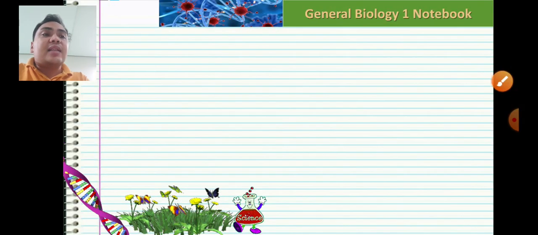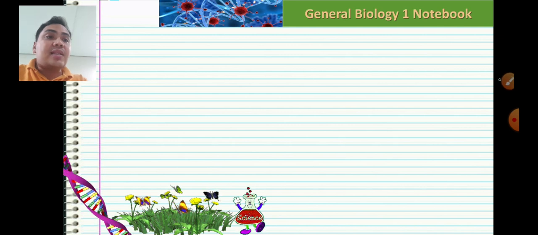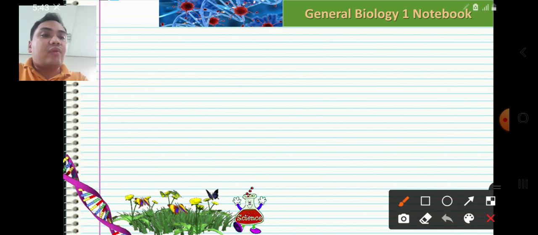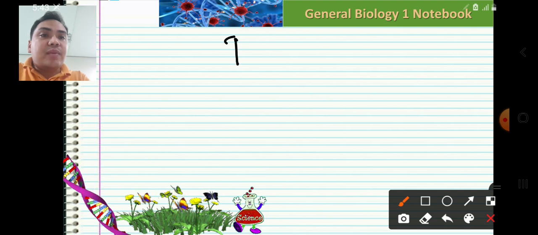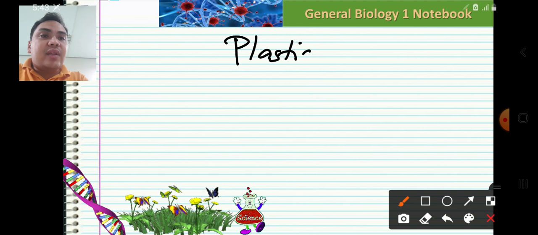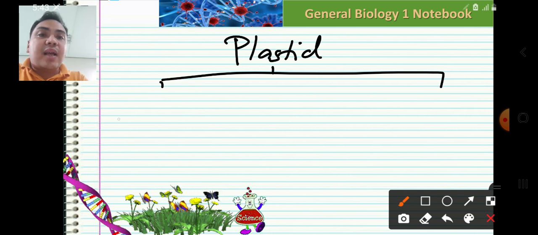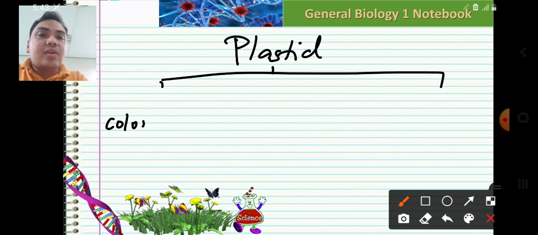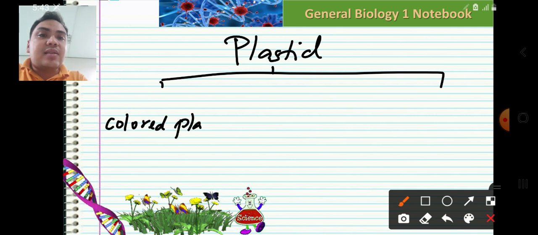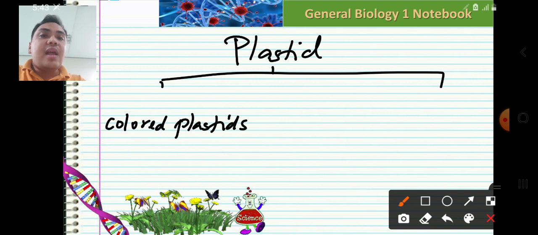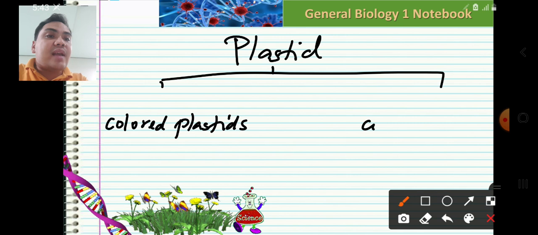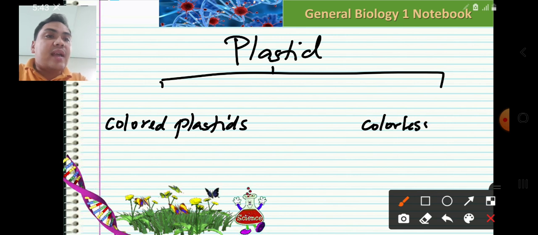And take note, class, that plastids can be categorized into two. For the first term, we have the term plastid. It is subdivided into two. The first one will be the colored plastids. And then you have the next one, colorless plastids.